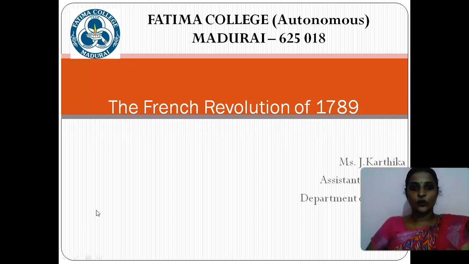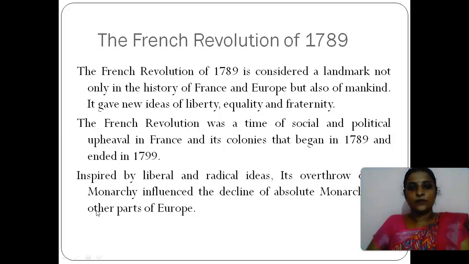In this class, we are going to see about the French Revolution of 1789. So what is the French Revolution? It is a revolution which took place in France in the year 1789 due to a lot of causes. This revolution took place between 1789 and 1799. This revolution is a major turning point in the whole of world history because it gave birth to a lot of new ideas. For example, the ideas of liberty, equality, and fraternity are a byproduct of this revolution. So, in this class, we will discuss the causes for this revolution.